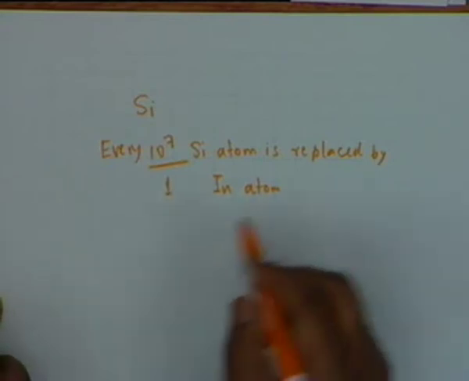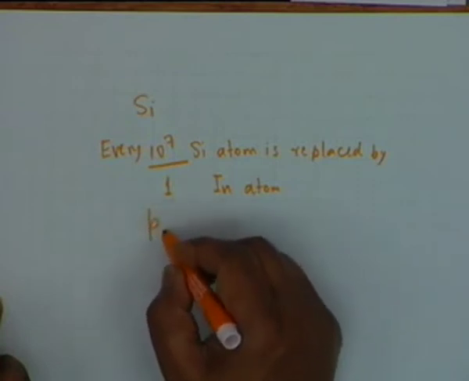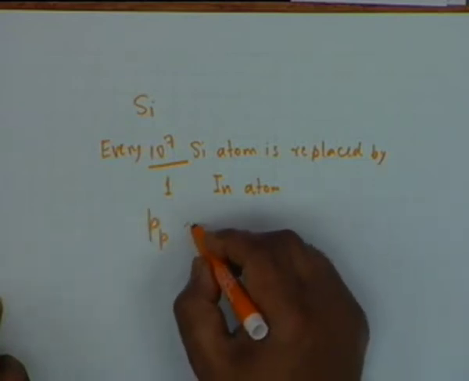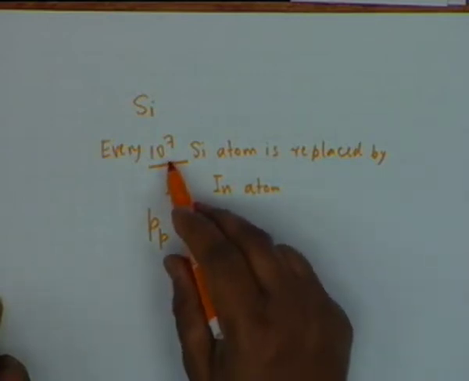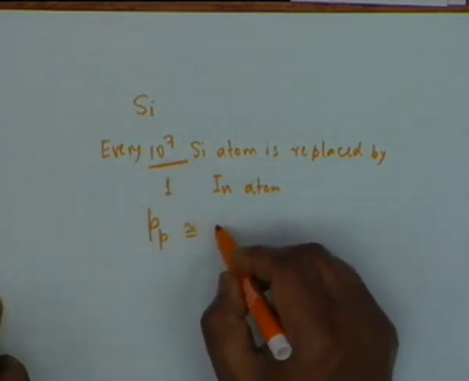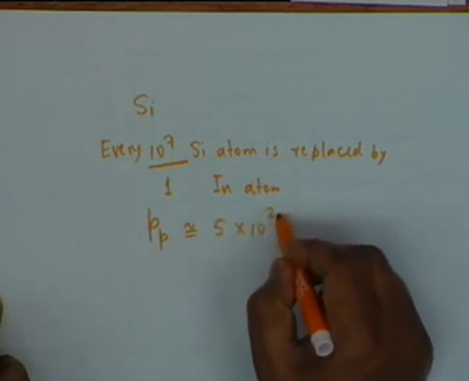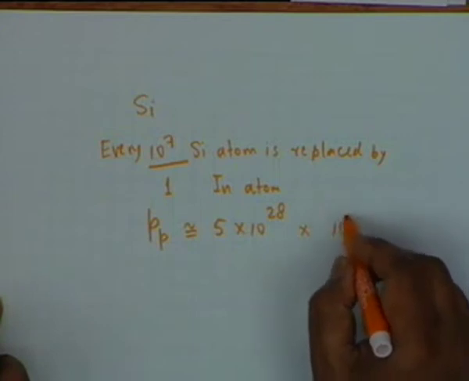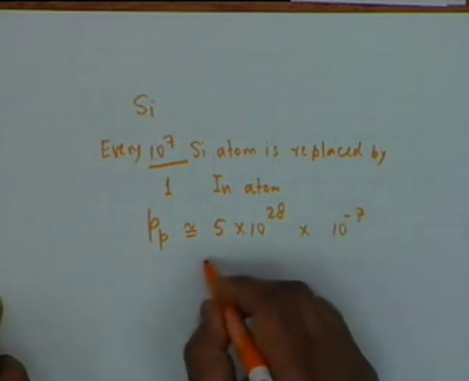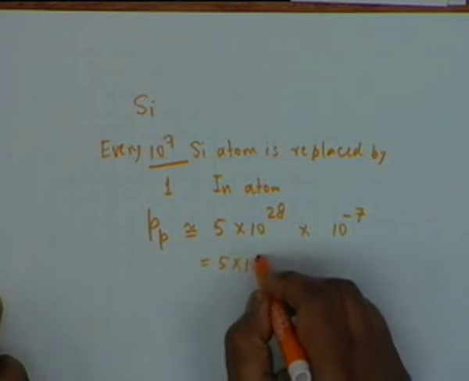Now this makes P approximately equal to every 10 to the 7. Now what is the concentration of silicon? It is 5 times 10 to the 28 multiplied by 10 to the minus 7, which is 5 times 10 to the 21.